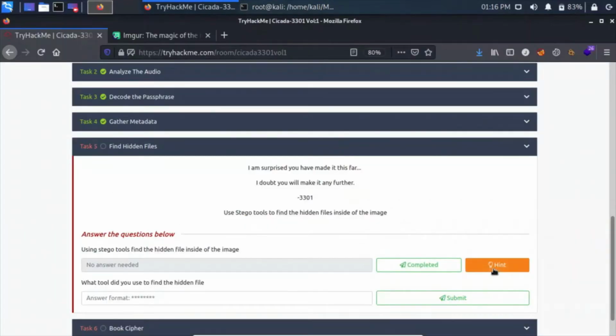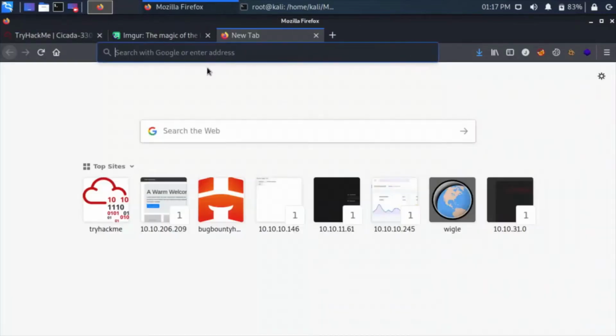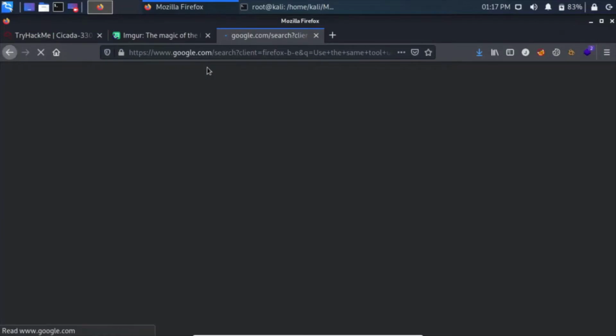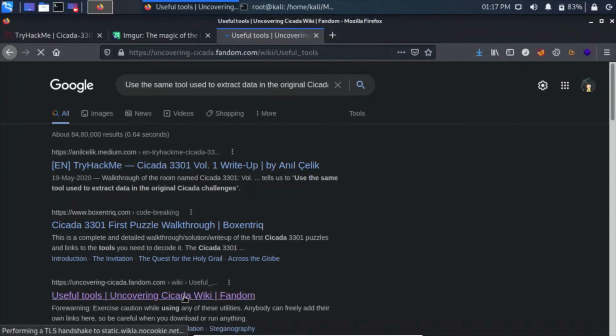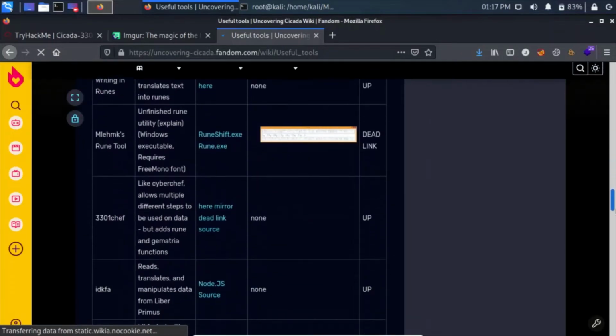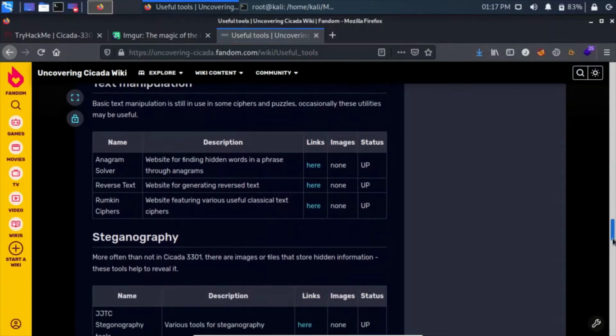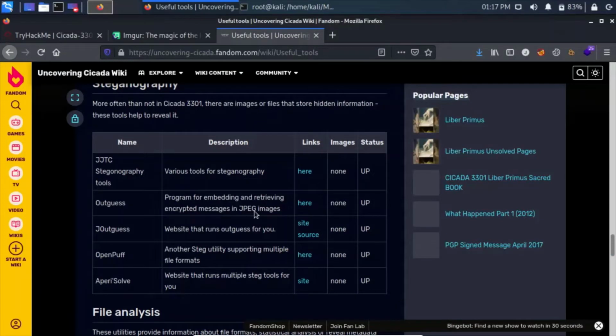So let's see the hint here. Use the same tool used to extract data in the original Cicada challenges. So let's Google this. What were the tools used? So it is text manipulation, steganography. A program for embedding and retrieving encrypted messages in JPEG images. So I guess outguess is the tool.